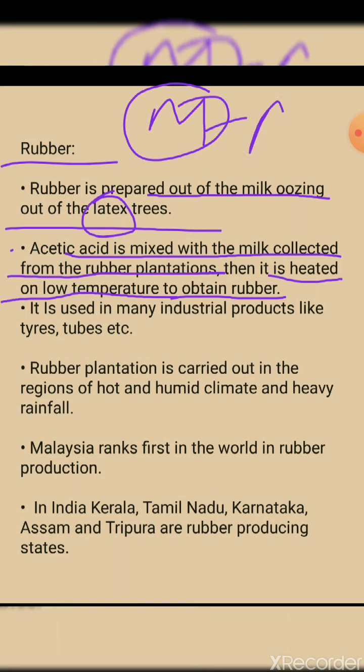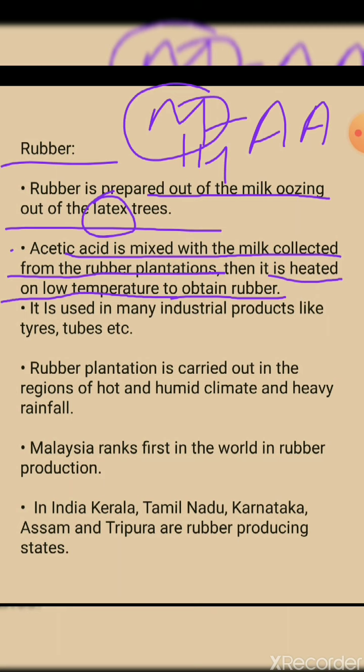That means in this milk acetic acid has been mixed. Then it has been heated at a low temperature, and then from that milk mixed with acetic acid, rubber is obtained.